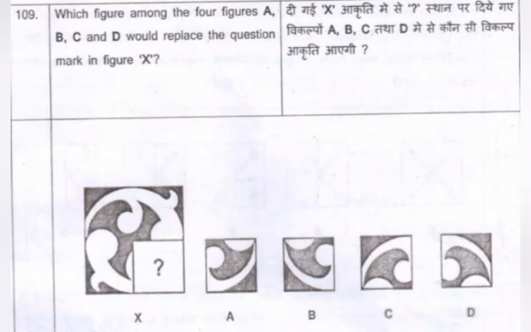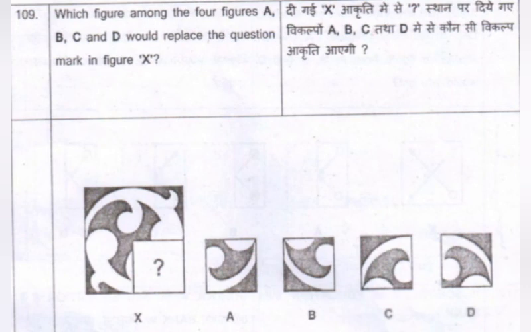Okay. Let us take this example. Which figure among the four figures A, B, C and D would replace the question mark in figure X? It is similar to the first one. So here again the X image is the bigger one with four quadrants, and the fourth quadrant is missing.